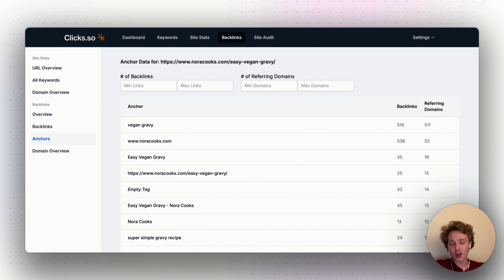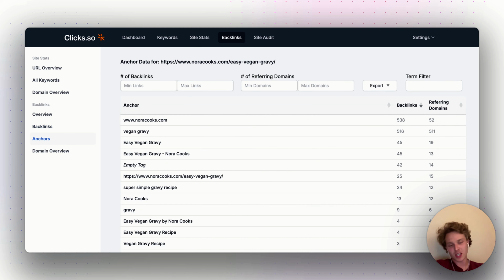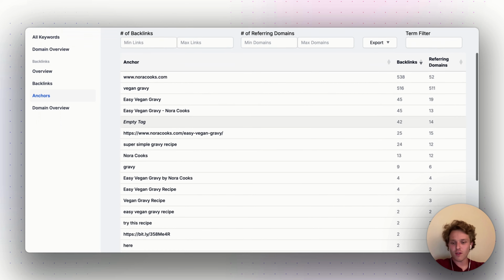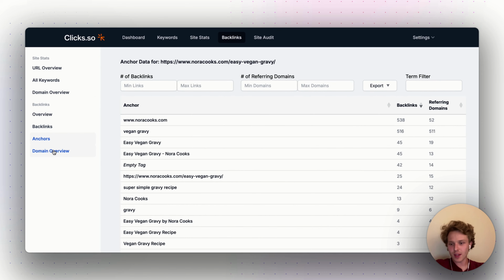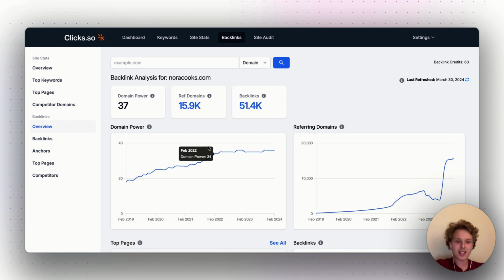Now, keep going down here. We also have the anchors. We don't have the top pages report just because we're looking at one specific page, but we do have the anchor data for this URL. And when we click on this, we go back to the domain overview. So that's basically understanding the backlink analysis inside of Clicks.so.